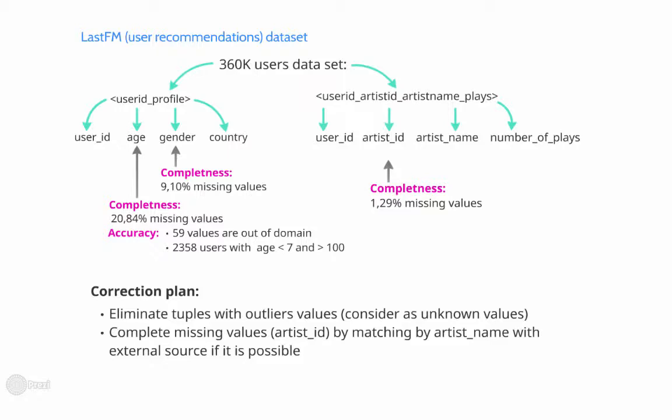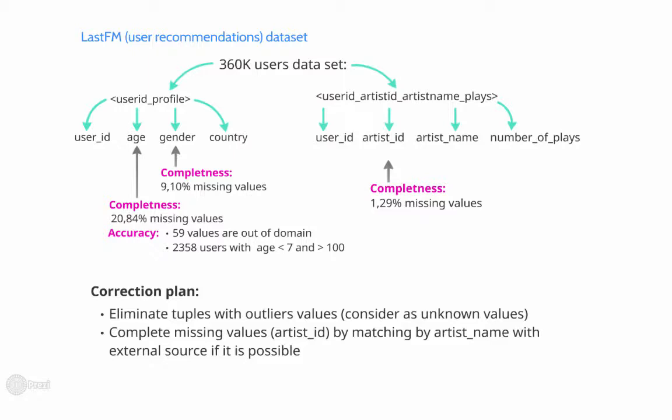The second table is dataset user rated plays. It provides the number of times an artist was listened by a user. The schema is the following. During the analysis process, we observed that all values of user ID are unique. There are approximately 2% missing values of external artist ID. Place. All values are in our domain. They are all positive values.